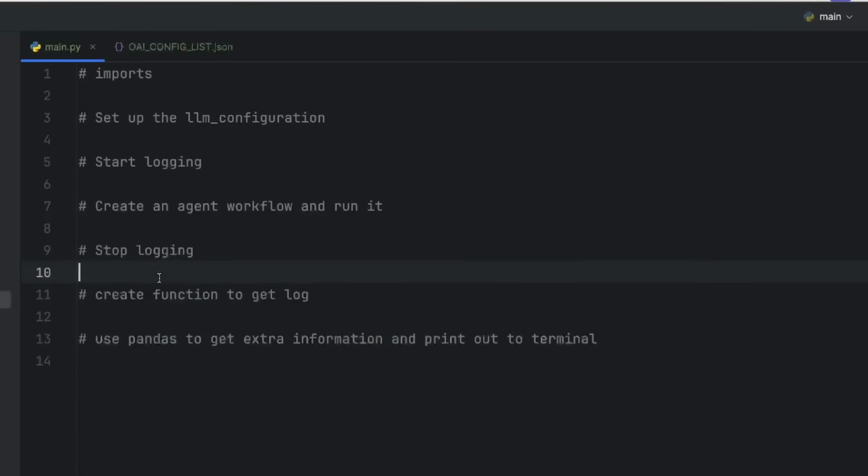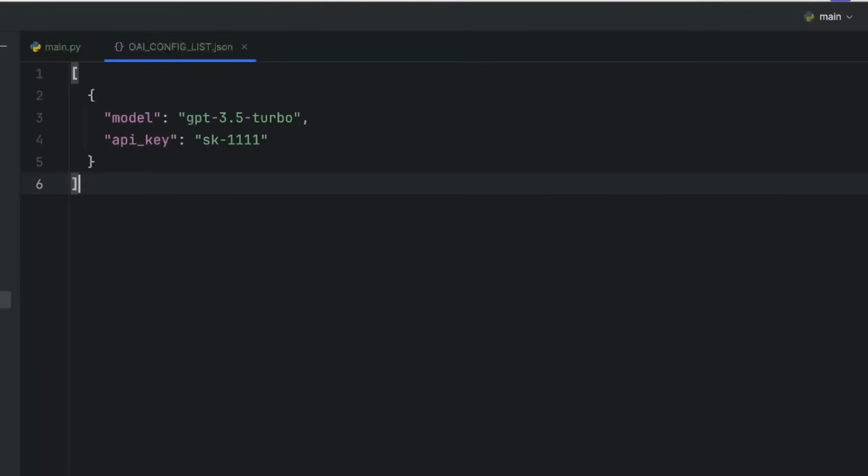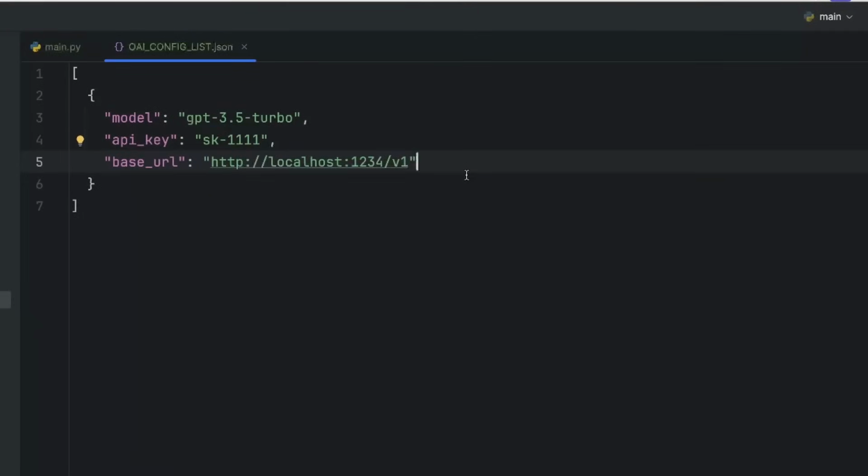All right, the first thing we need to do is create two files. We're going to create a main Python file and then the OAI_CONFIG_LIST JSON file to hold our model and API key. You could also use this to store the base URL if you're using open source local LLMs. So over in the config list JSON file, I simply have the model I'm going to use, and then you would insert your API key here. And if you're using a base URL or something like LM Studio, you could also paste that here.